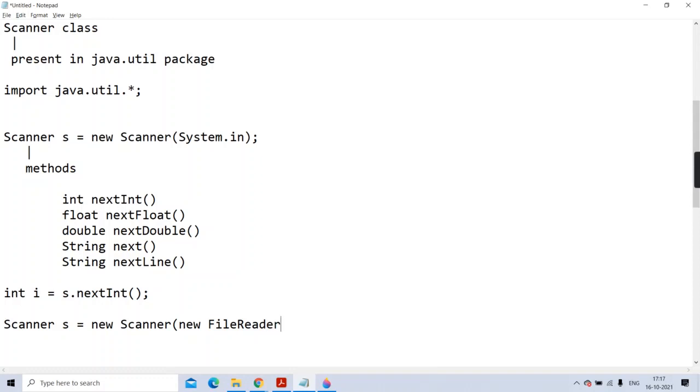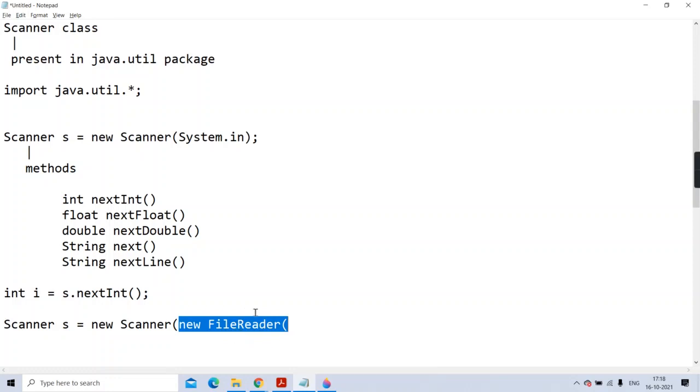Now the FileReader class is already there. The FileReader class Java has provided. So you are creating an object of which class? See, as I have written new, it is a nameless object. Nameless means anonymous. You create an object, but you are not collecting the reference. Like here we created an object, but we collected the reference in s.